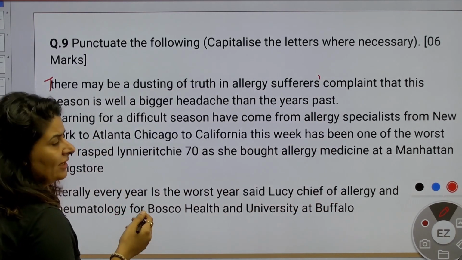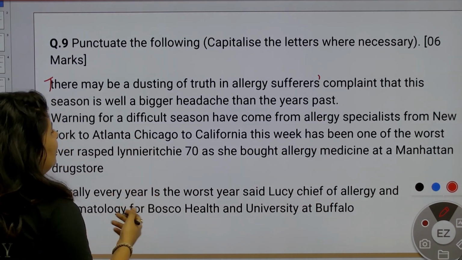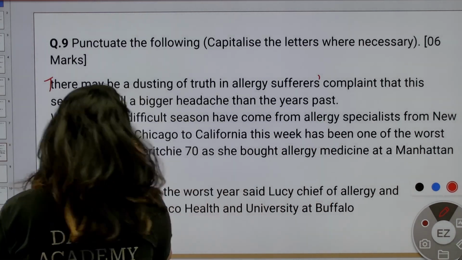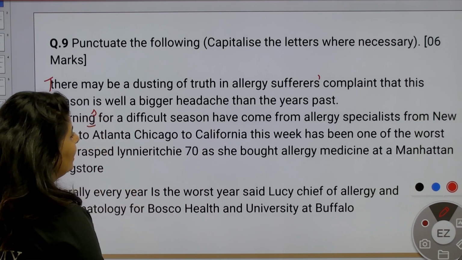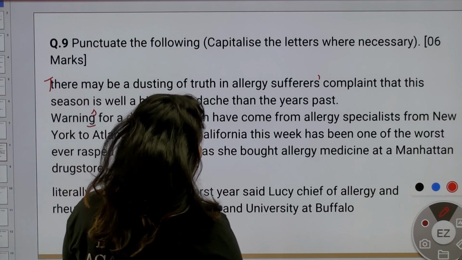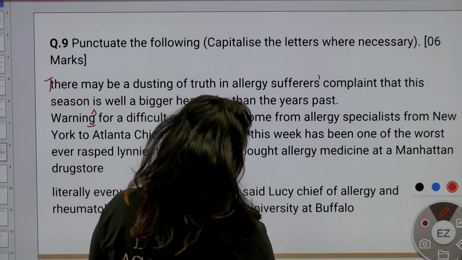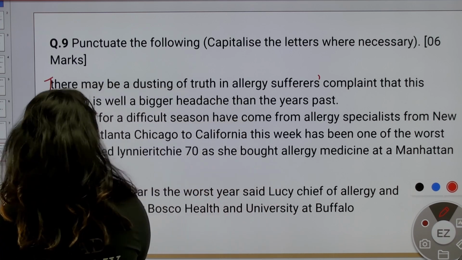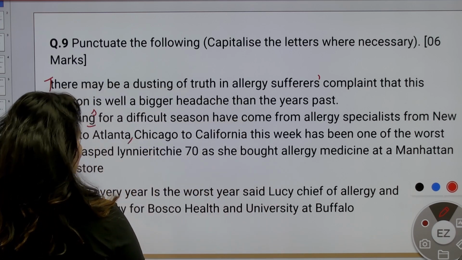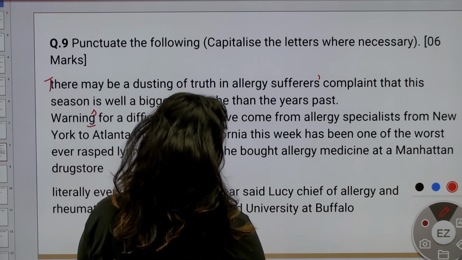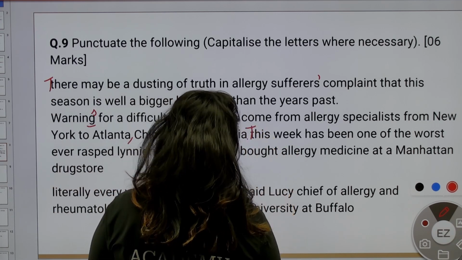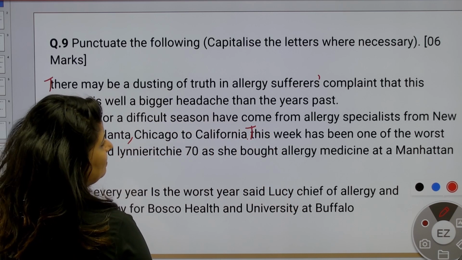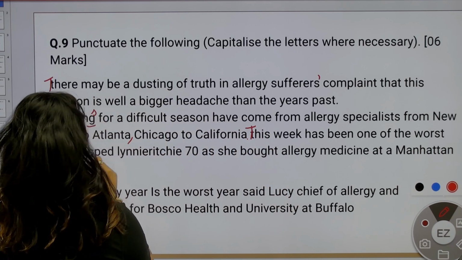Warning. So instead of only punctuation errors, there is something else also missing in this. Few words like have are given, so what will we do here? Warnings for a difficult season have come from energy specialist from New York to Atlanta, Chicago to California. This week, full stop. Again, change of sentence. This week has been one of the worst ever.